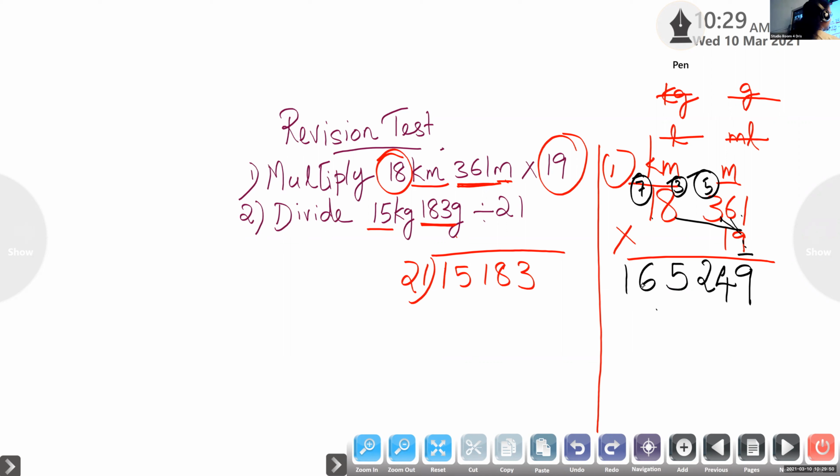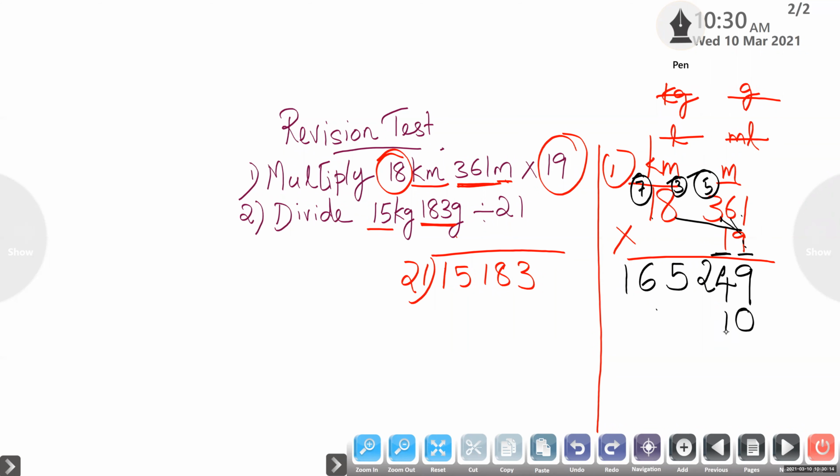And the second row starts with 0. Second row starts with 0. Then here, the second row, that is multiply with 1. Very easy. 1 into 1, 1. 1 into 6, 1 into 6. 1 into 9. Table of 1. Just write the same number.